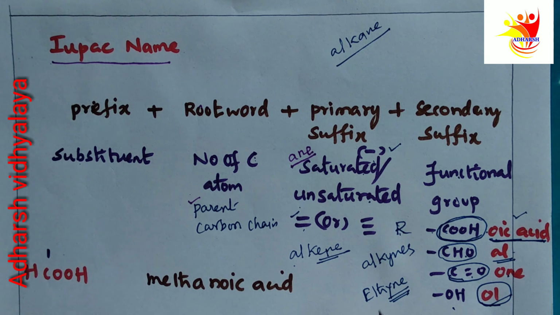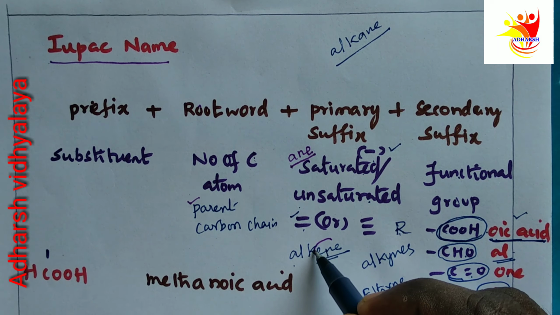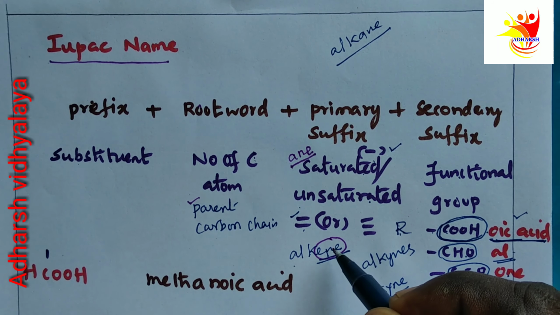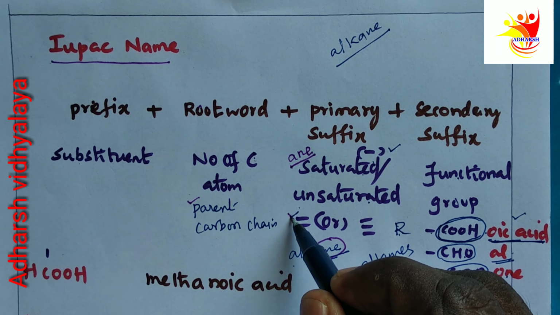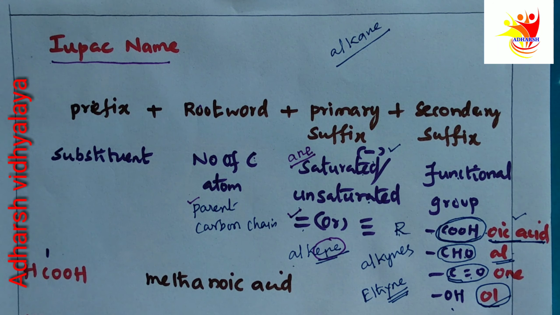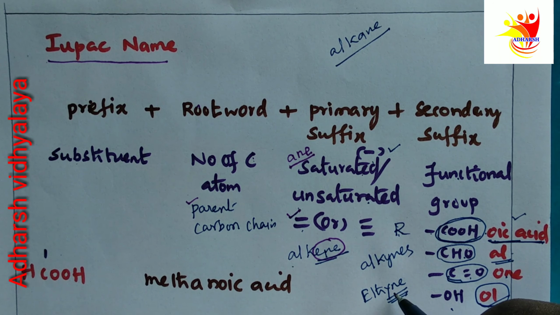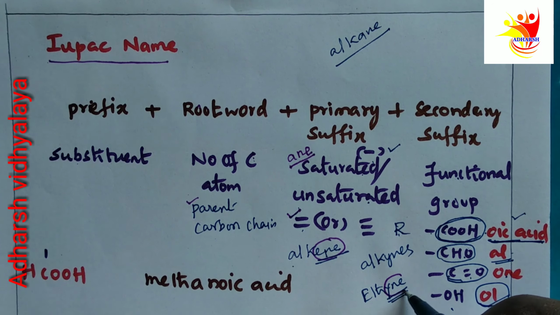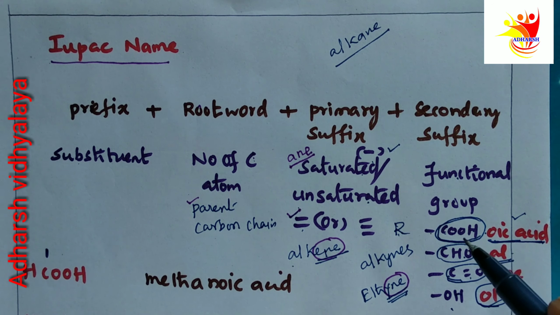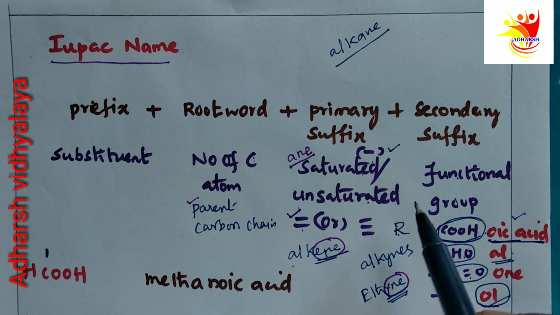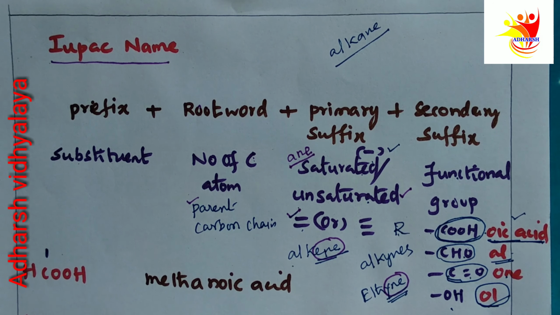If the compound name ends with ENE, ENE means double bond, or if the name ends with YNE, it means triple bond. Double or triple bonded compounds are examples of unsaturated compounds.